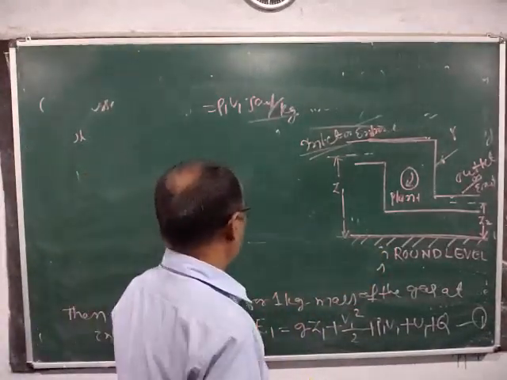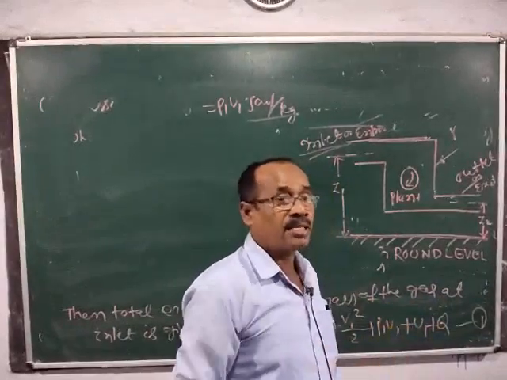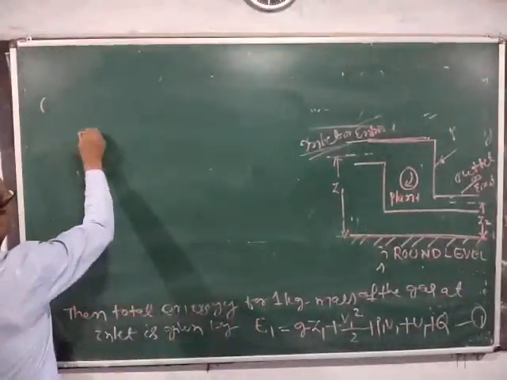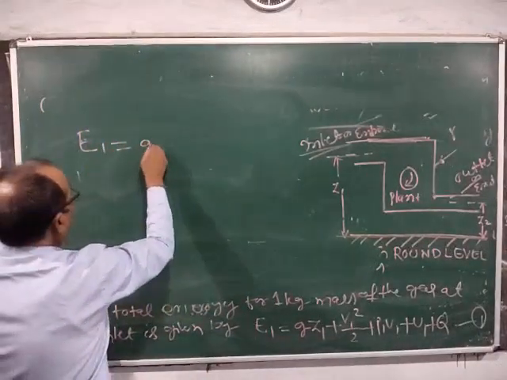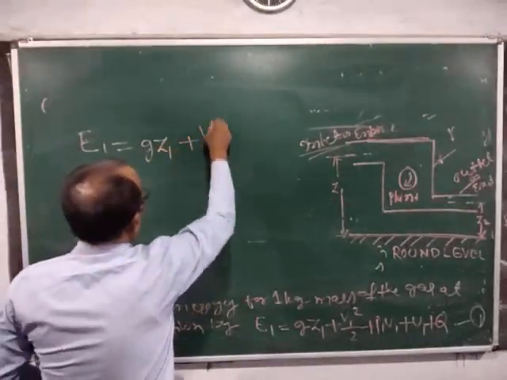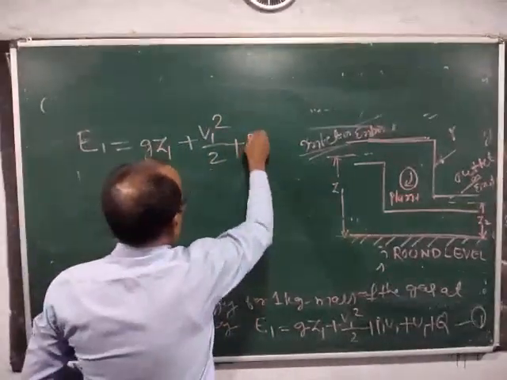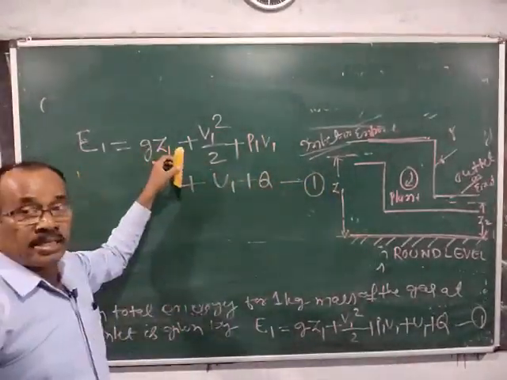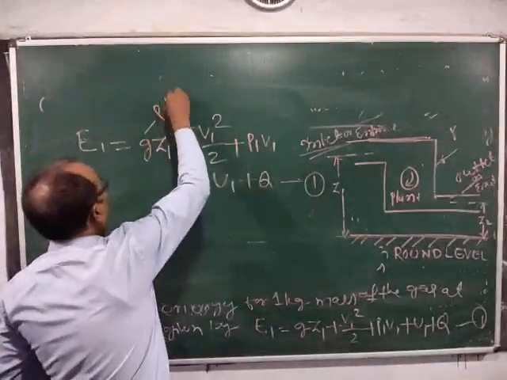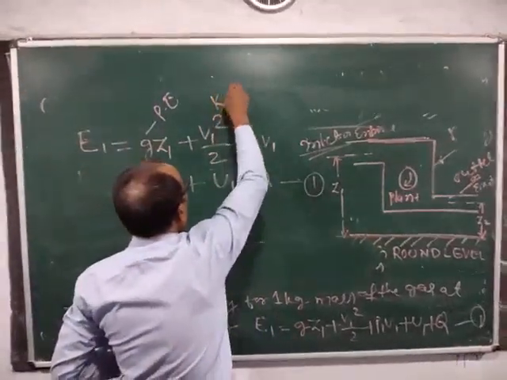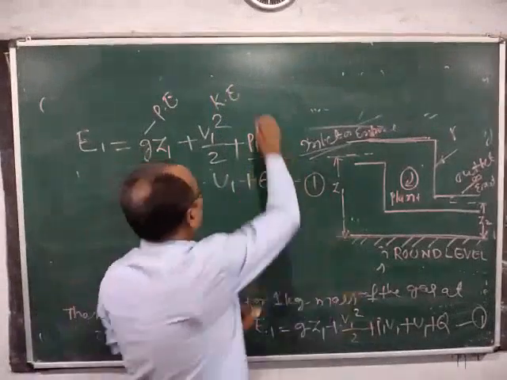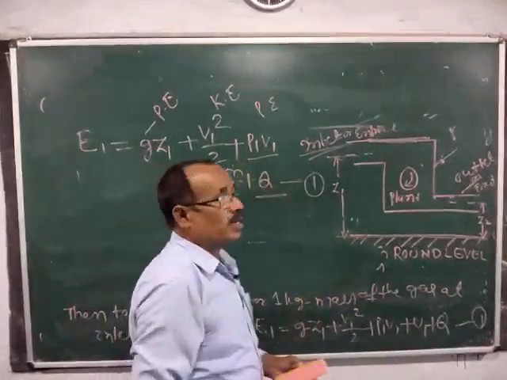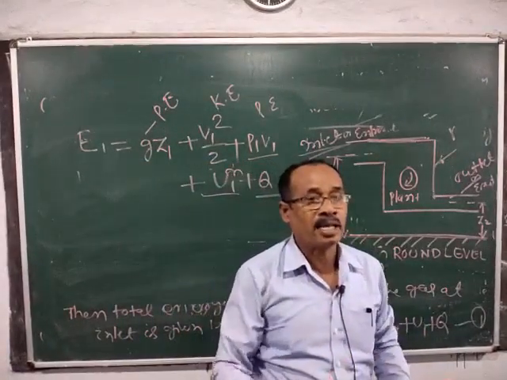Then the total energy for 1 kg mass of the gas at inlet section is given by the formula E1 is equal to g z1 plus v1 square by 2 plus P1 V1 plus U1 plus Q, that is equation 1, where g z1 is potential energy, v1 square by 2 is kinetic energy, P1 V1 is pressure energy, U1 is internal energy, and Q is heat added to the gas at inlet section.